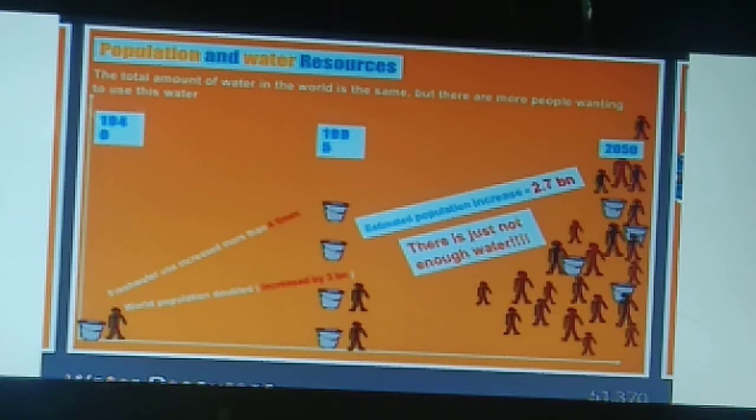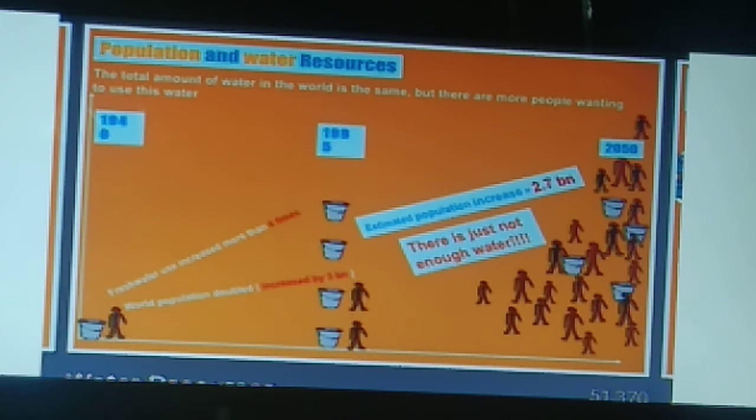Now if we talk about many years to come, what will happen? There will be a large population, but there will be less water. So this picture says that there is just not enough water for everyone. Why? Because our population is so large and only 2 to 3% of the water on earth is available as fresh water.